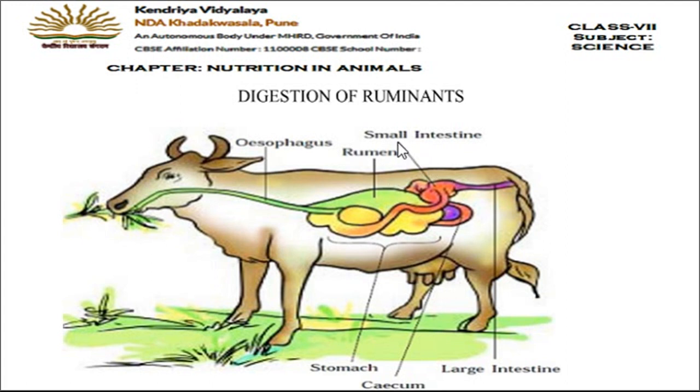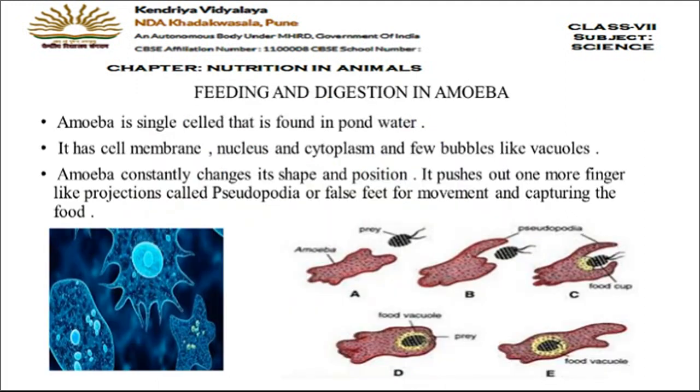Other parts of the digestive system you can see here: this is the small intestine, this is the large intestine, here is the stomach, and here is the cecum. Cecum means the rectum part of ours. So this is how digestion occurs in the ruminants, chewing the cud. Now in the next slide, let's move on and see the feeding and digestion in amoeba.